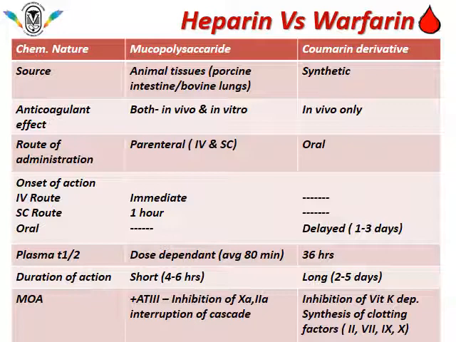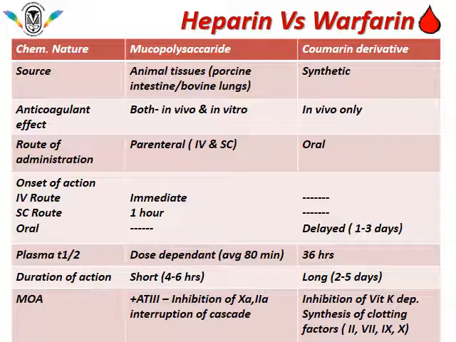The anticoagulant effect of heparin is seen in vivo as well as in vitro, whereas warfarin does not have an in vitro effect; it is effective in vivo only. If we compare the route of administration, heparin has to be given parenterally, either intravenously or subcutaneously, whereas warfarin is an oral anticoagulant. IV administration of heparin has an immediate anticoagulant action. If given by subcutaneous route, onset of action is 1 hour, and it cannot be given orally.